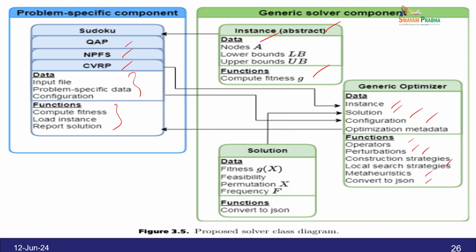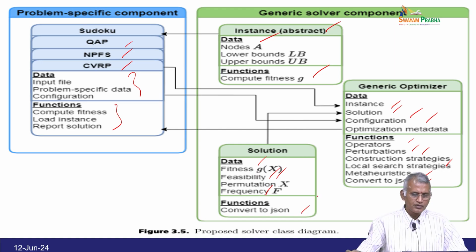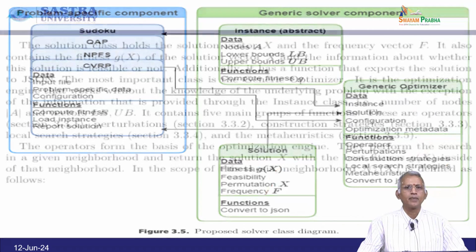So, it has a solution, called the fitness g of x, feasibility, permutation and frequency, and this will be converted to JSON. So, this is a flow chart. You have to understand how the problem is designed and what generic solver components are required.